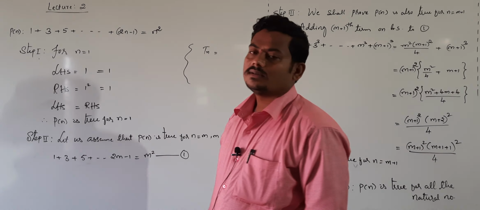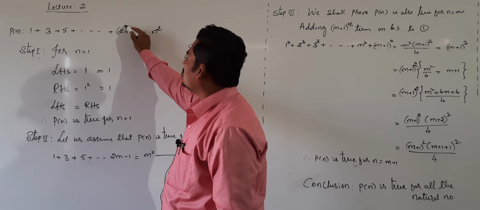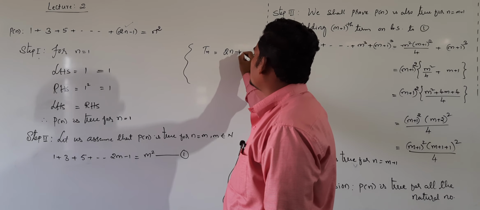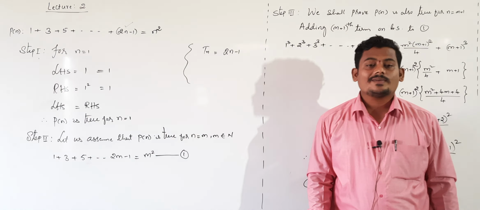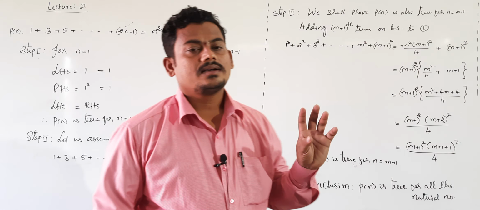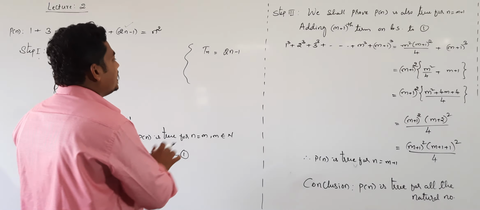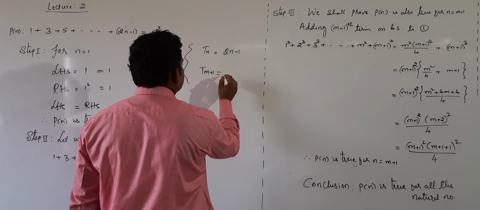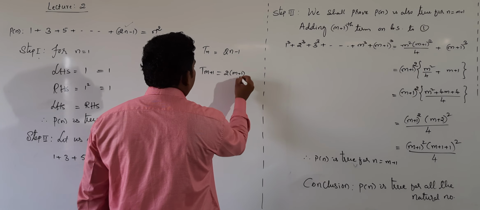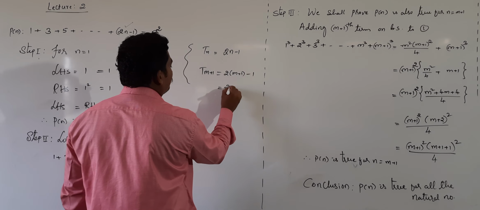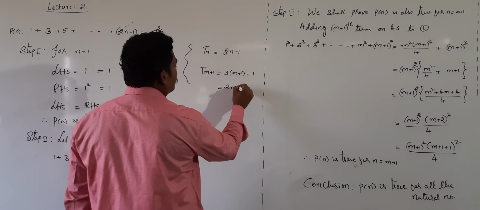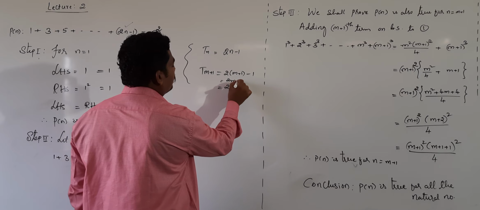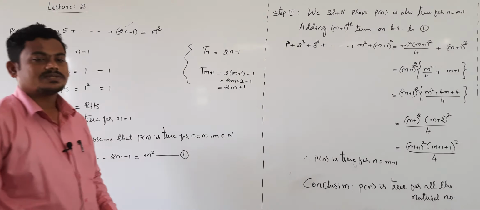What is our nth term? This is our nth term, meaning the term in the nth position, that is 2n minus 1. But what is our requirement? Our requirement is we need m plus 1th term. For getting m plus 1th term, replace n value as m plus 1, that is 2 into m plus 1 minus 1. If you simplify, then you get 2m plus 2 minus 1, that is 2m plus 1.